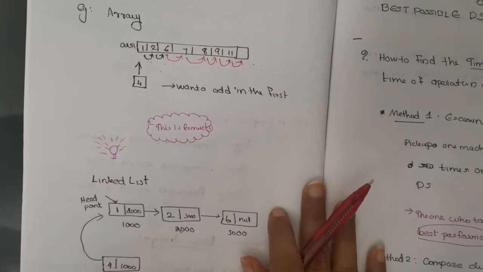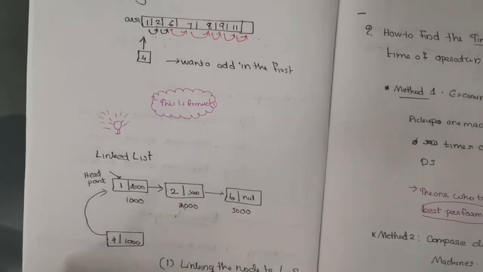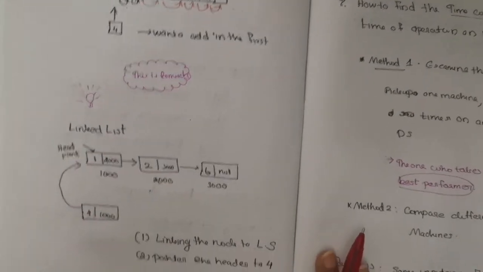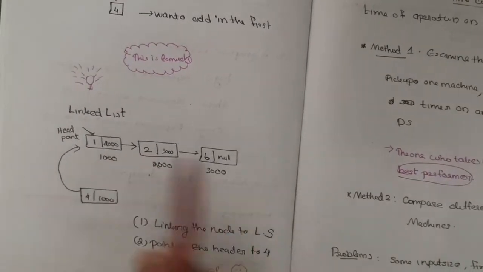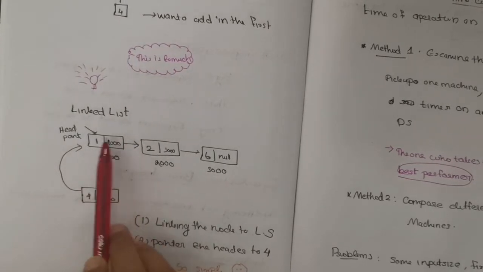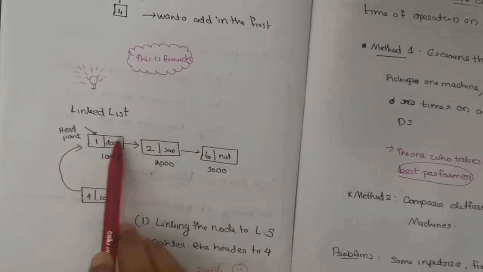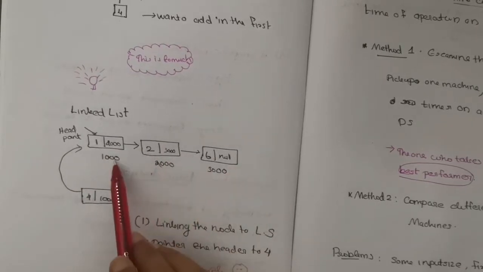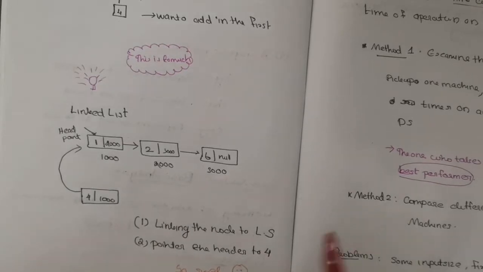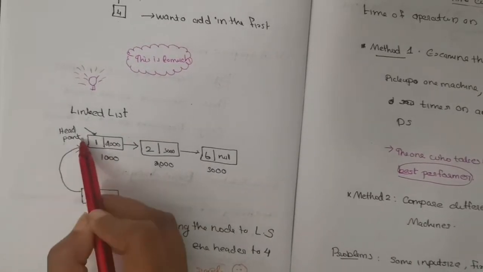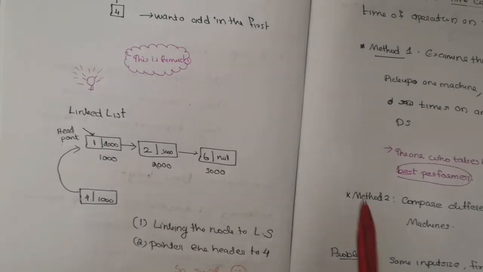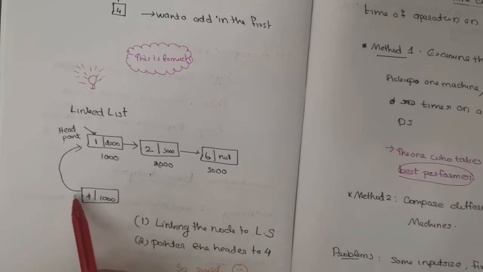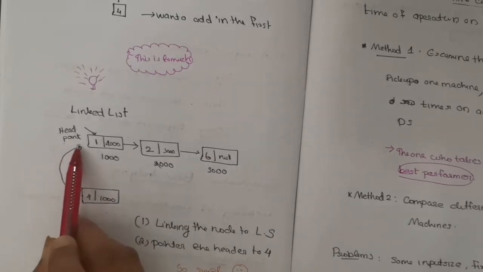The second thing is the linked list. At that specific time we have an idea: we can just use a linked list there. In the case of a linked list, you can see here there are blocks of elements. Block of element 1 is placed here, 2 in this block, and 6 in this place, and the memory locations are also there. There is a header pointer pointing to the first element. In this case it will be easy. What do we do? We take this block and attach it at the first end.